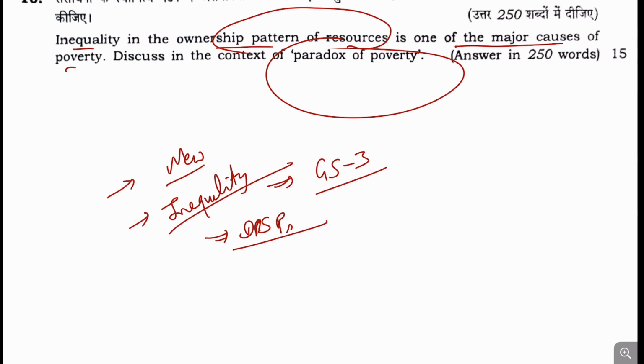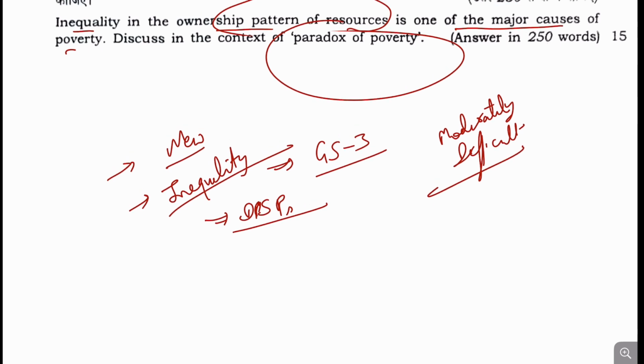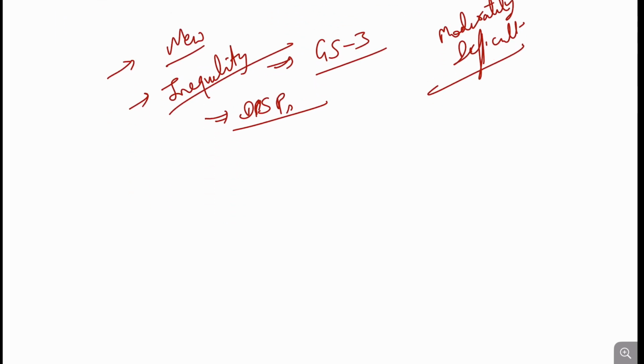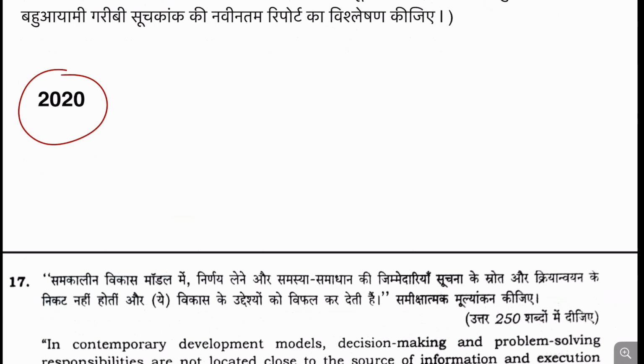And this time this question will be a bit difficult to answer, moderately difficult to answer, right? So yes, this question will challenge the aspirant's understanding level of this exam, right?